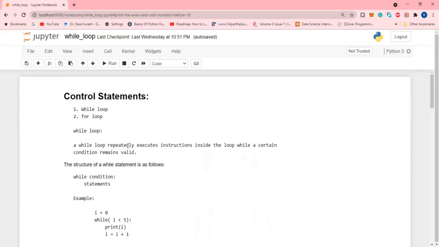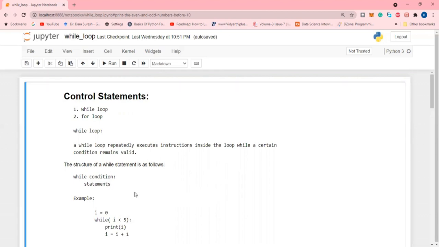A while loop repeatedly executes instructions inside the loop while a certain condition remains valid. Just go through the syntax: while, condition, statement or statements. You can write a single statement or a group of statements here.